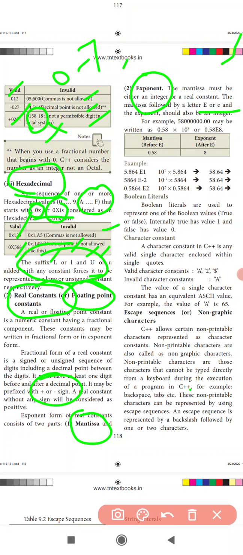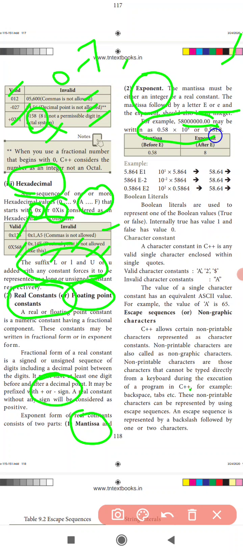See here, 58000000, with six zeros in total. This is how to write a simplification of this.